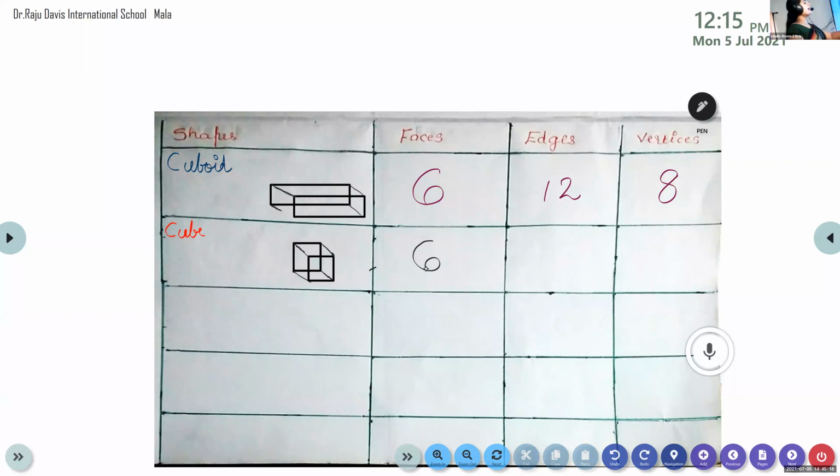Now, Angela, can you tell me how many edges are there? Very good. 12 edges, and all edges are of the same length.